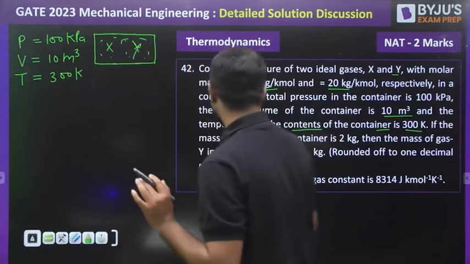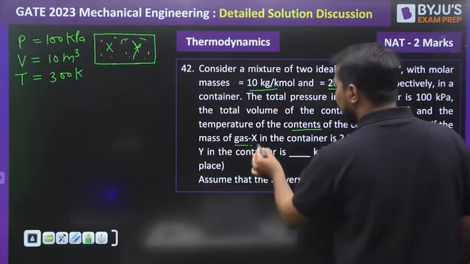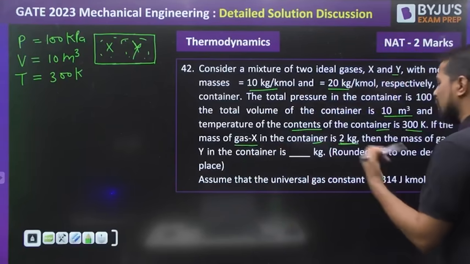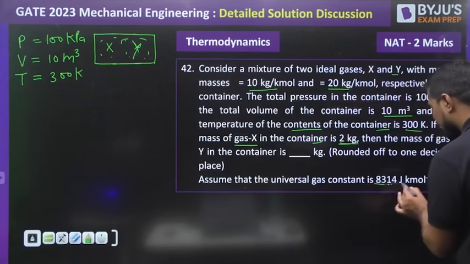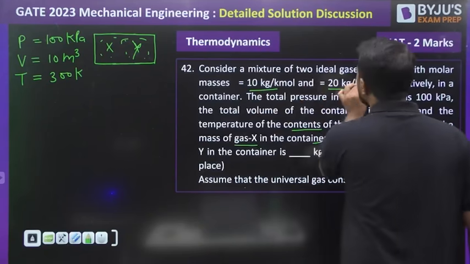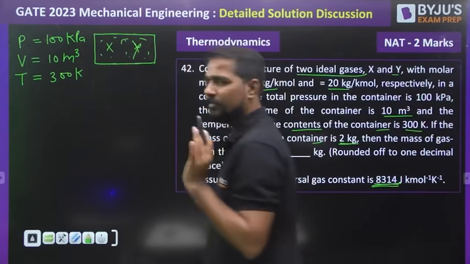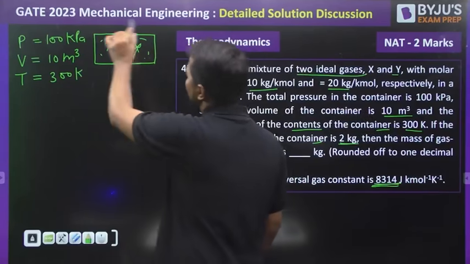If the mass of the gas X in the container is 2 kg, then what will be the mass of gas Y? Round off the figure to 1 decimal. Assume the universal gas constant is given. We know very well it is the ideal gas, a two ideal gas mixture. So if I consider this as a whole, can we write from here